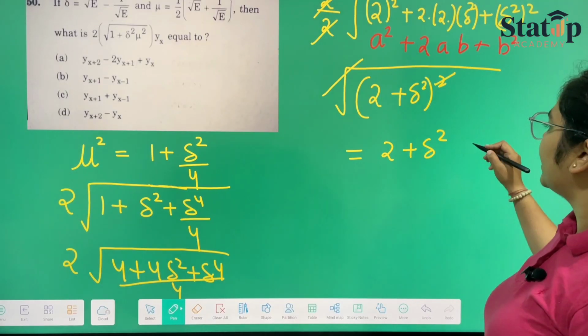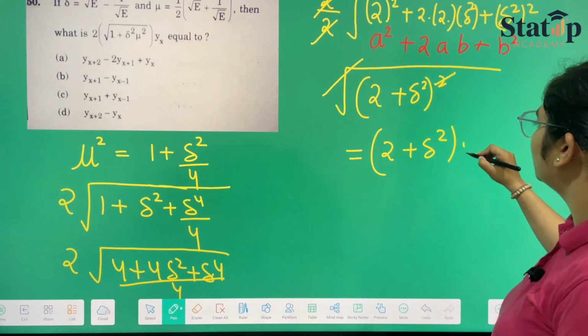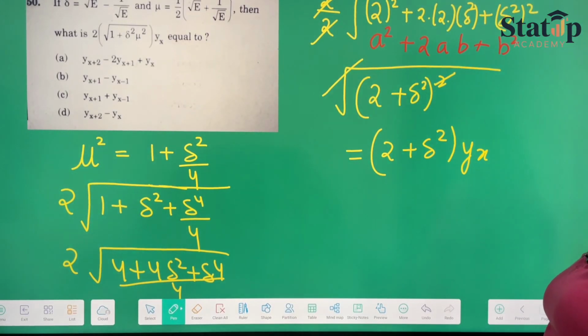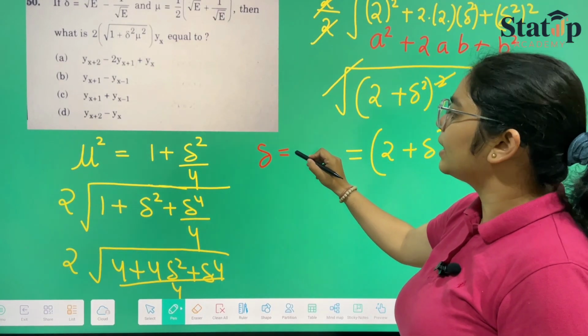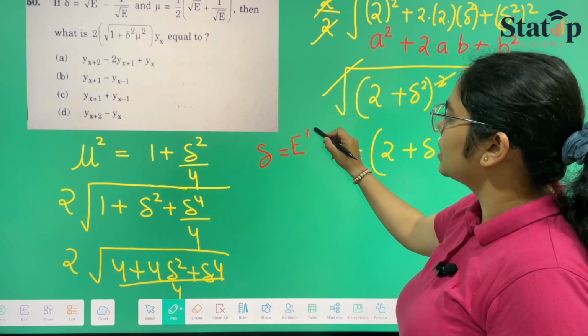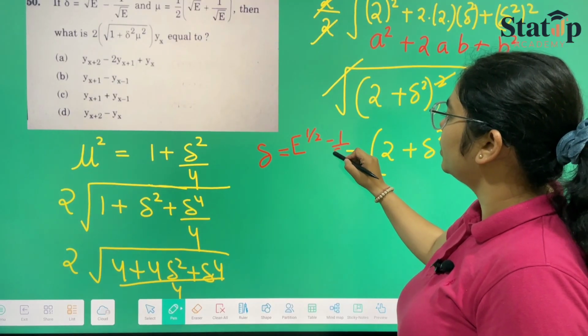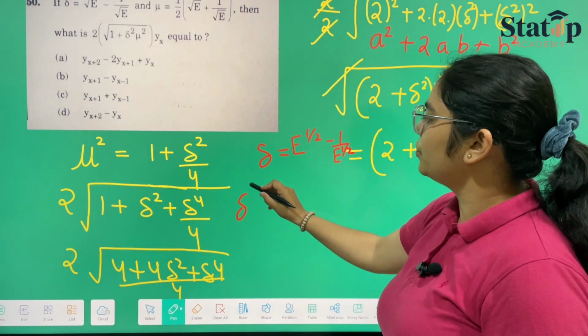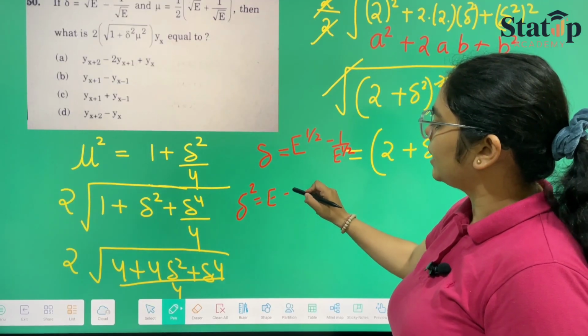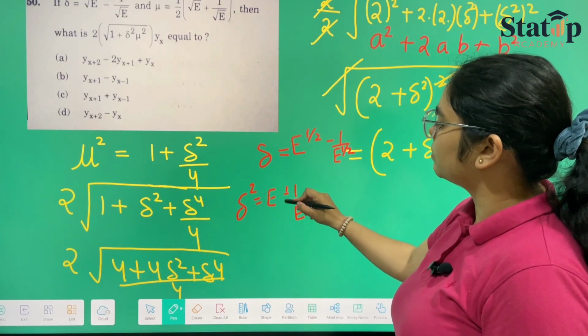And yx has been given to us. So yx, now delta square. Delta is nothing but what they have also given us: e raised to the power half minus 1 upon e raised to the power half. And delta square will be equal to e minus 2 plus 1 upon e.